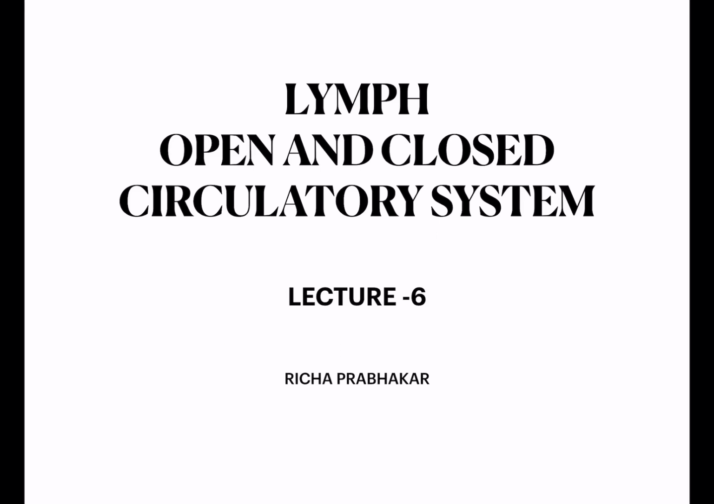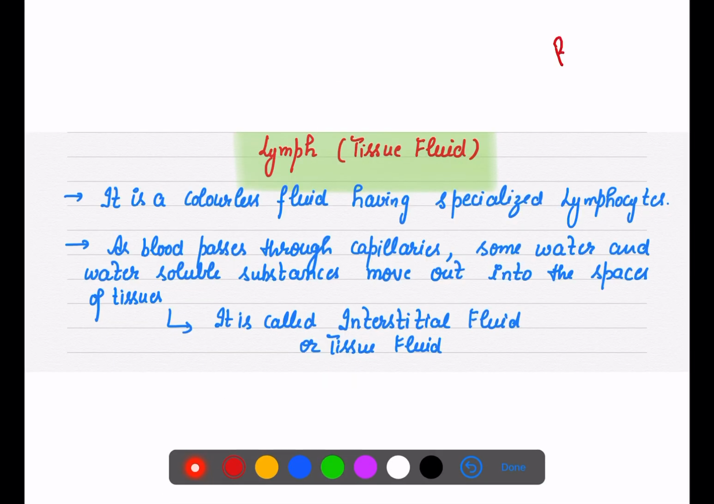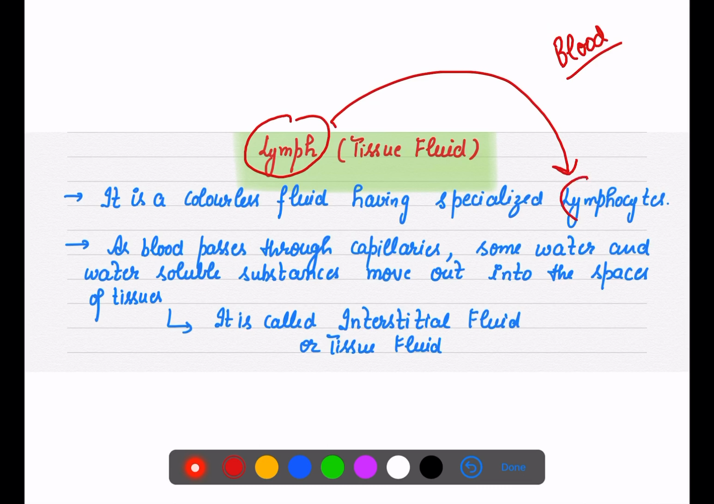So this is a very short lecture in which I have just explained lymph as well as the difference between open and closed circulatory system. As you know, our main circulation medium is the blood, but there is another fluid which is present between the tissues, that is lymph, right? It is a colorless fluid. It does not have any color, but it has specialized lymphocytes, and you are now very confident about the function of lymphocytes in our body.